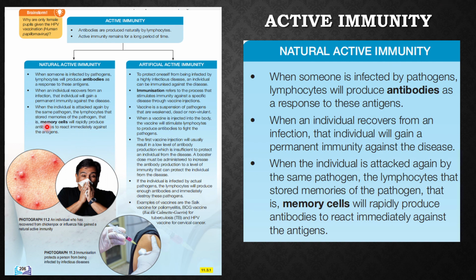Look at the keywords over here, there are these memory cells. Most important, you get the concept well. It says here it remains for a long period of time. Memory cells will rapidly produce antibodies to react immediately against the antigens.